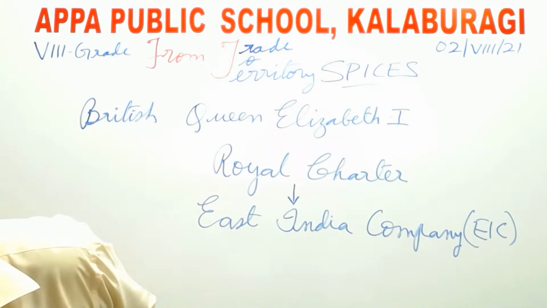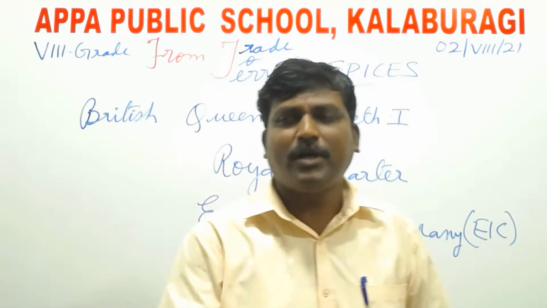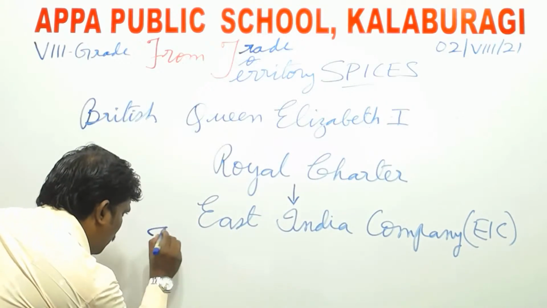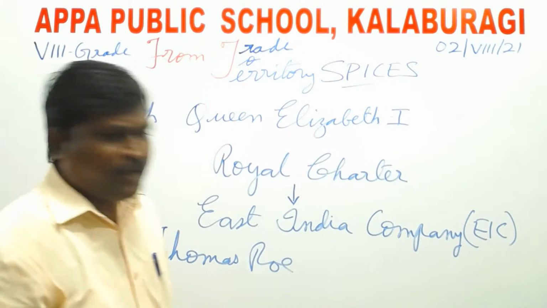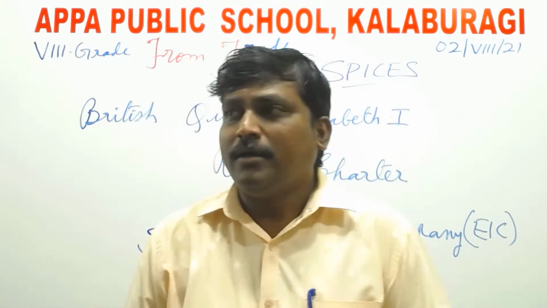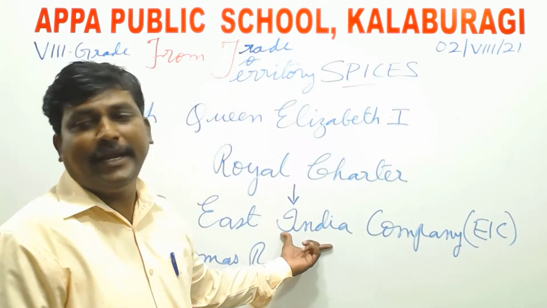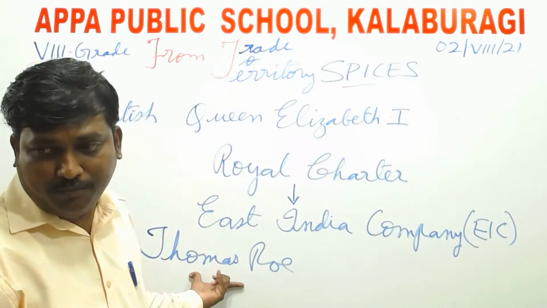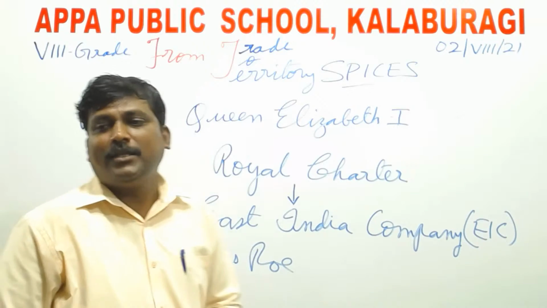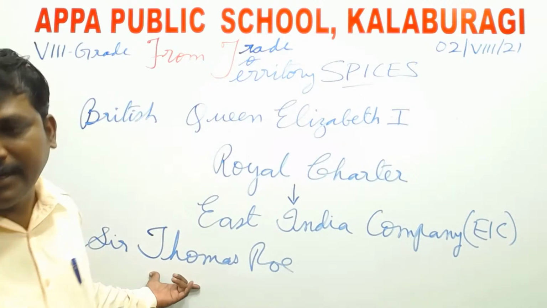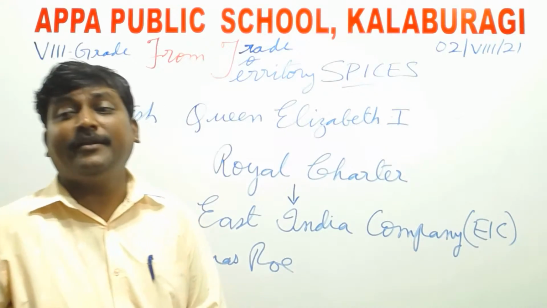Yes. Okay, Royal Charter. Now the first person, who has not been mentioned in the textbook, is Thomas Roe. Please note, Thomas Roe, R-O-E. The name is not mentioned, but he was the person who met the Mughal emperor to start a trade in India. He was referred to as Sir Thomas, to visit the Mughal Emperor, and got the permission. Yes, and he was awarded a farman to trade in India.